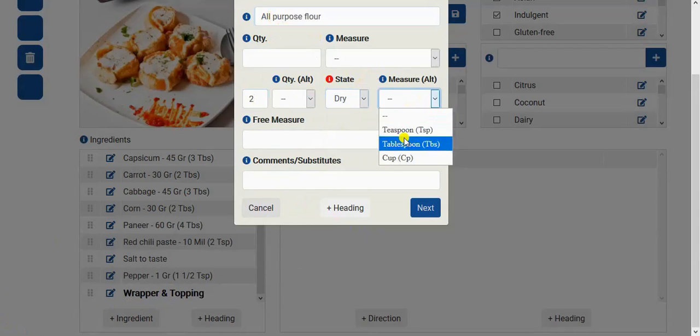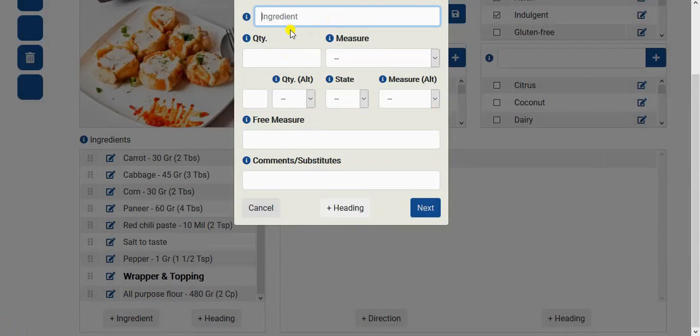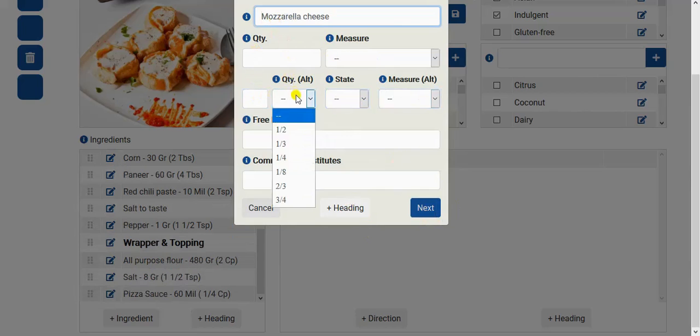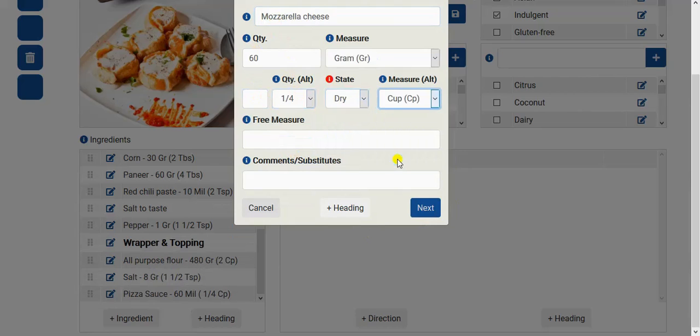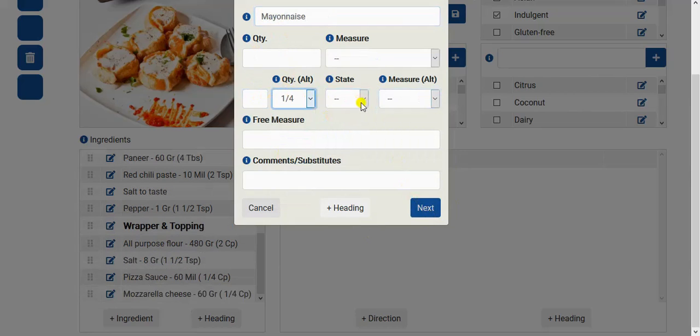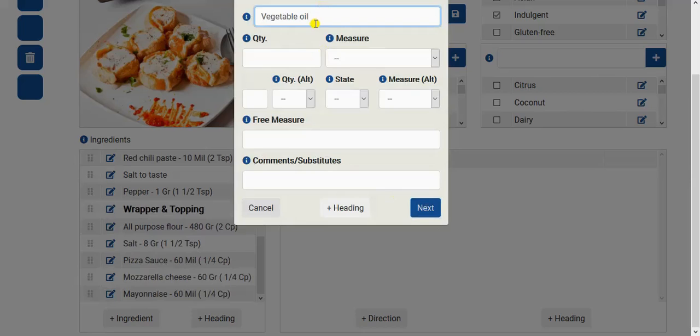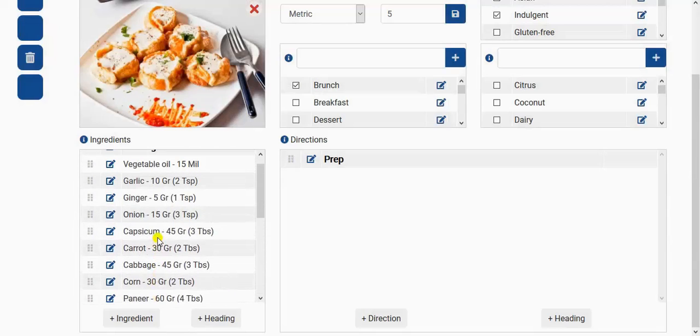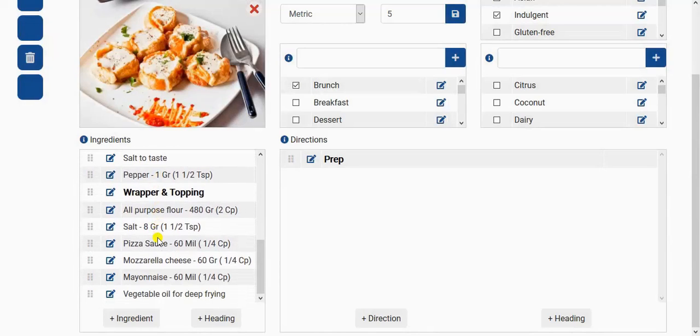2 dry cups. Okay, next. 1.5 dry teaspoons. Next. Okay, a quarter. It's just here. Liquid cup. 60 ml. Quarter. Dry cup. And we're done. We'll click next and then cancel it. So now we have our ingredients listed.